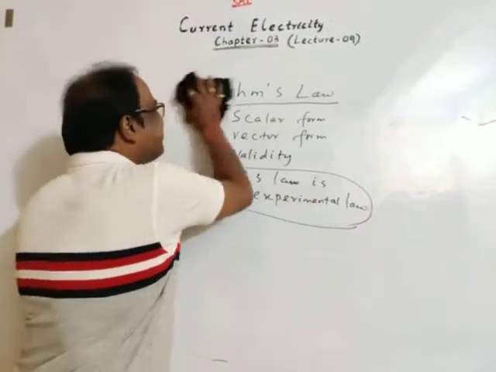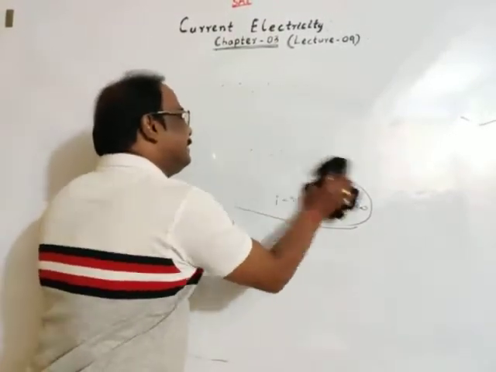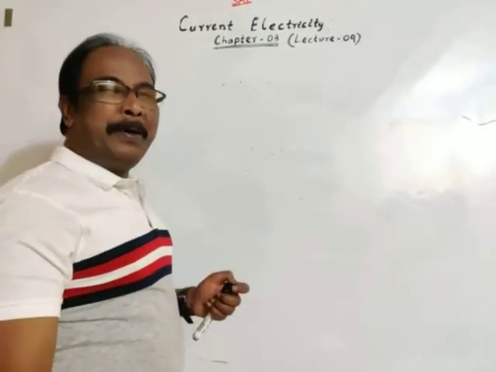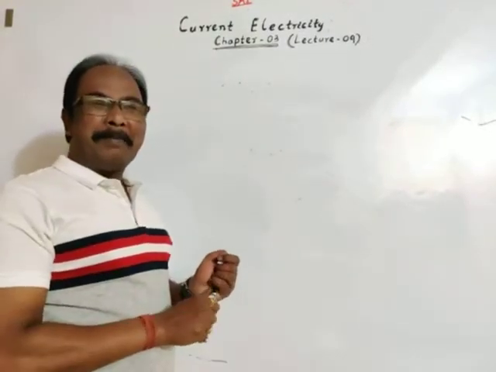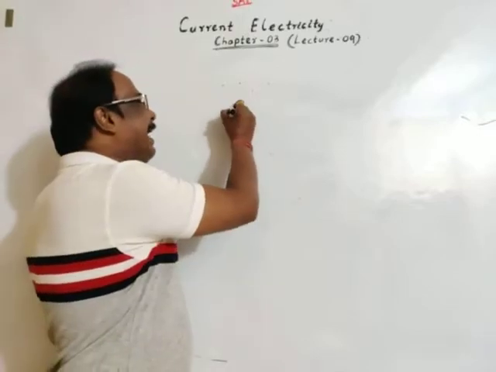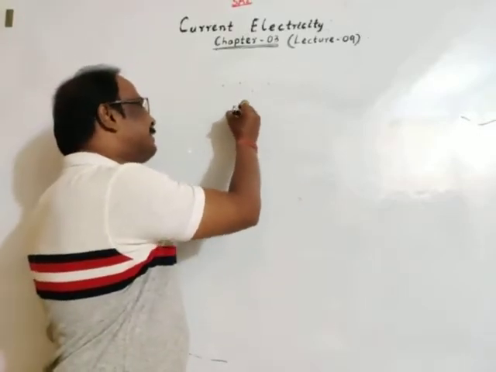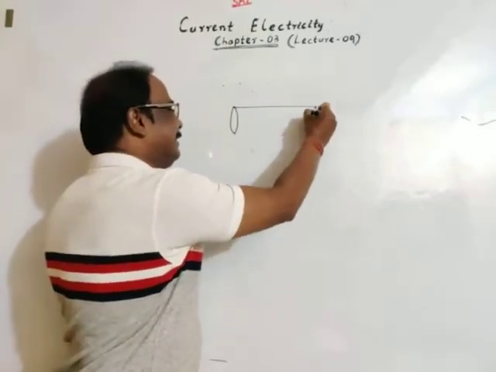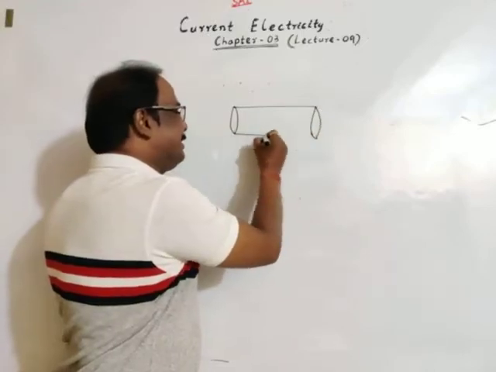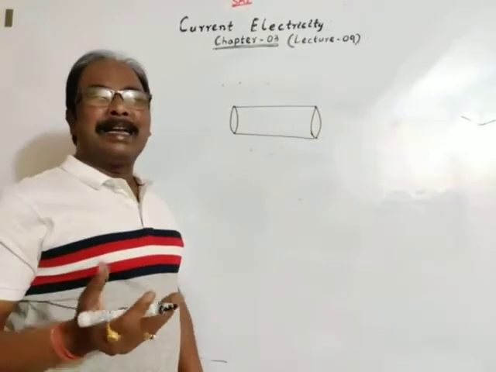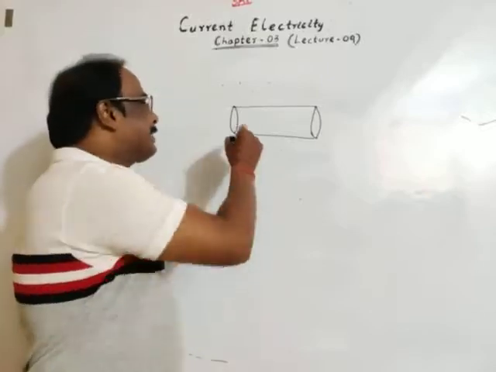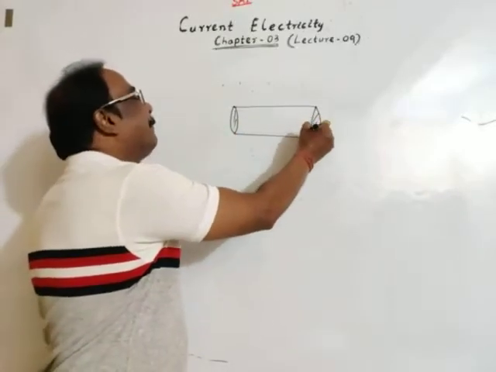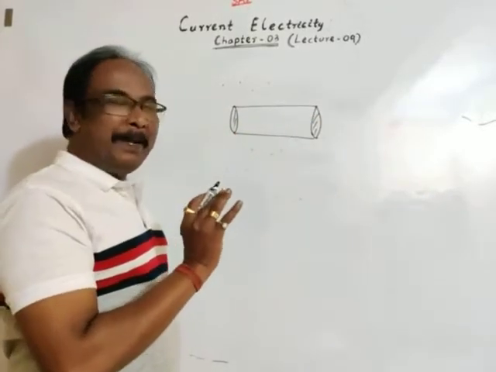Suppose we consider a part of a conductor, the highlighted part. This is a conductor, a part of the conductor. This is the cross-sectional area. Clear?